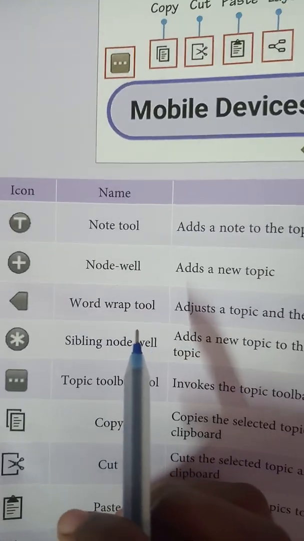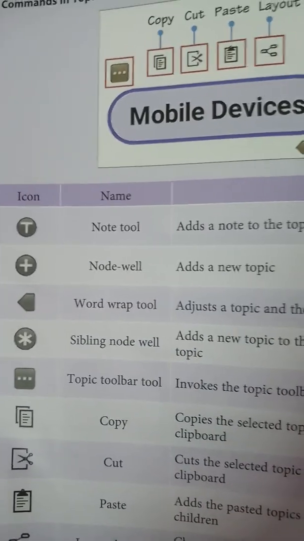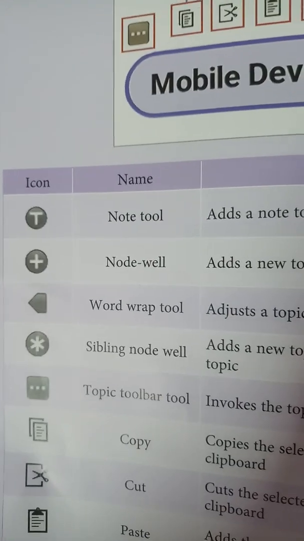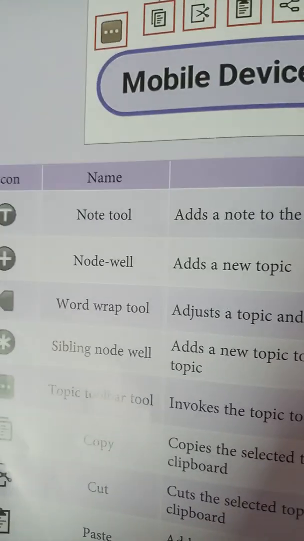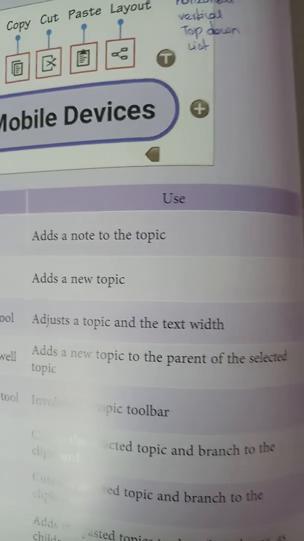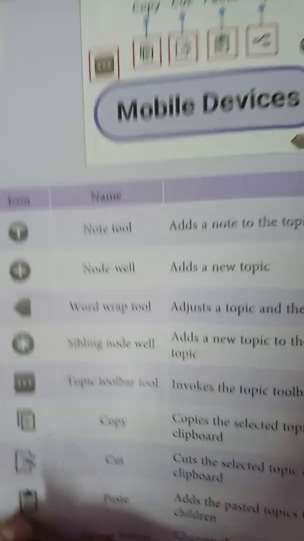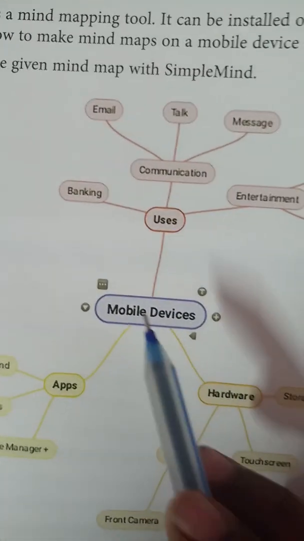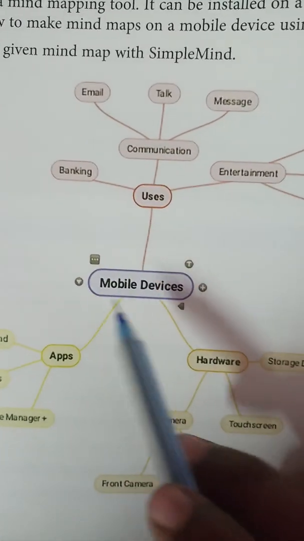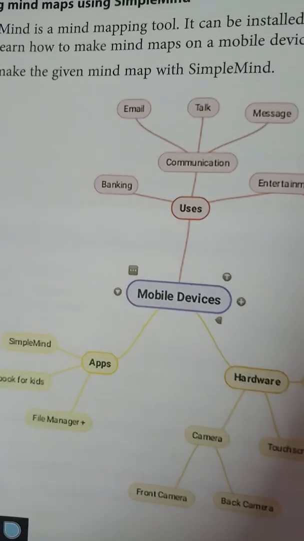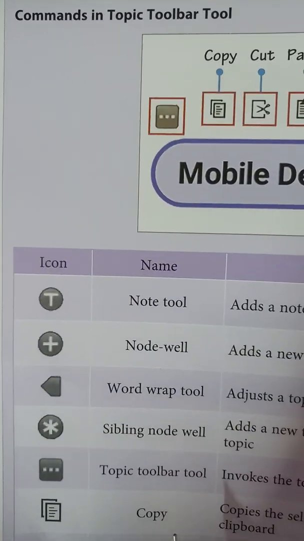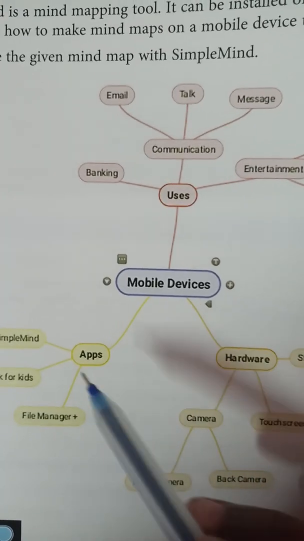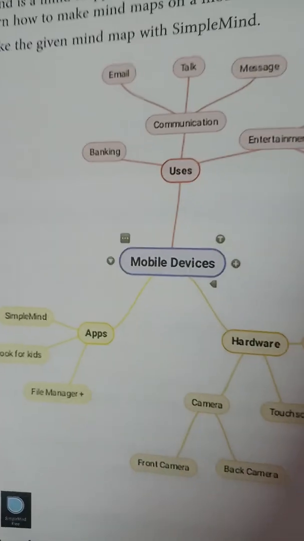Word tool. It is used to adjust the topic, maybe its width or the height. Sibling node tool. Add a new topic to the parent of the selected topic. So here we can add a new topic. For example, here mobile device is the parent topic, and these are the child topics.